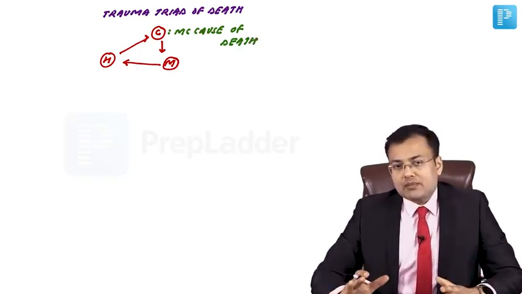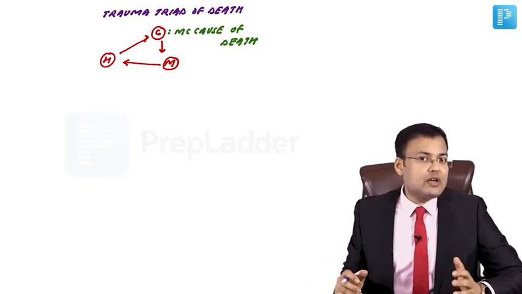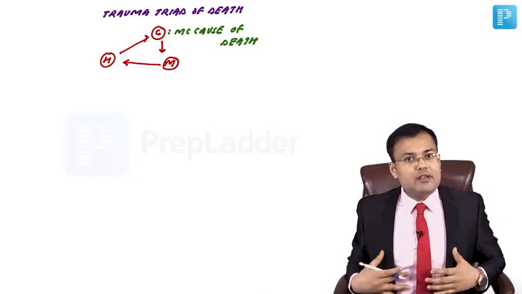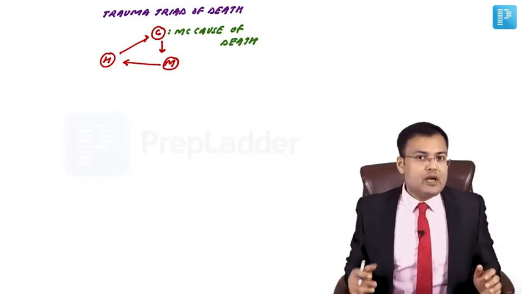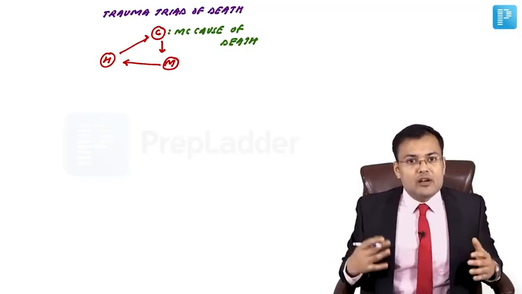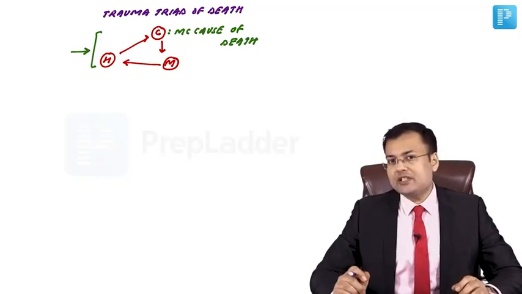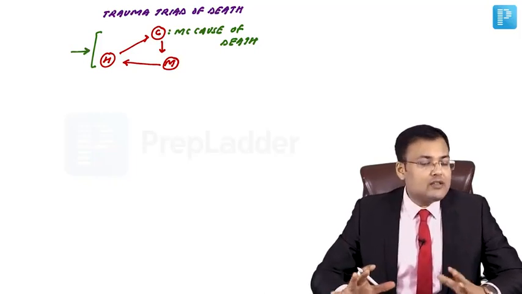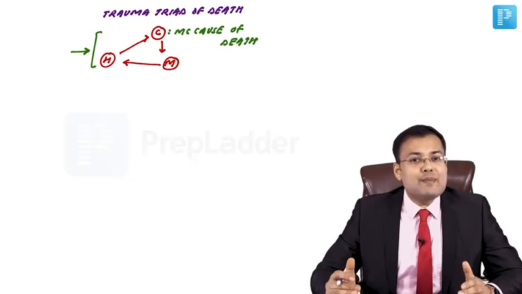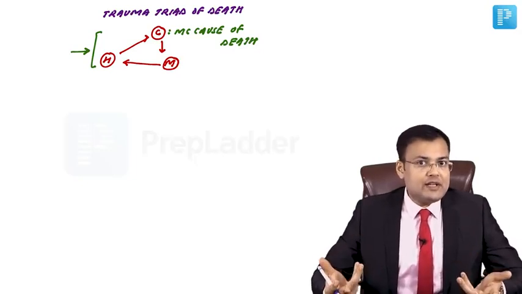Now see what was the approach 30 to 50 years back, in patients of blunt trauma abdomen, especially the patients who are unstable. In those cases we were going for long duration surgery. But if you go for long duration surgery, there is blood loss, there is hypothermia, so all these things are going to precipitate this vicious cycle. That's why nowadays the concept is to go for damage control surgery. Damage control surgery is also known as abbreviated laparotomy.